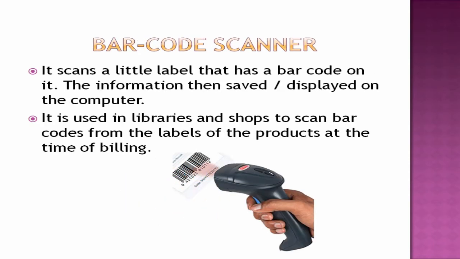Next one is barcode scanner. You would have seen this barcode scanner in many places outside. When you go to a shop or any bookshop, library, when you buy products, for billing they will scan the barcodes. What do you mean by barcodes? It's a series of lines printed with numbers, which shows the amount of the particular product at the time of billing. It scans a little label that has a barcode on it. The information is then saved or displayed on the computer.